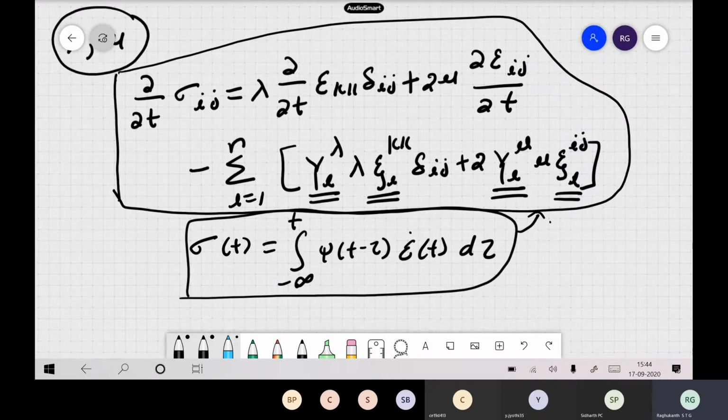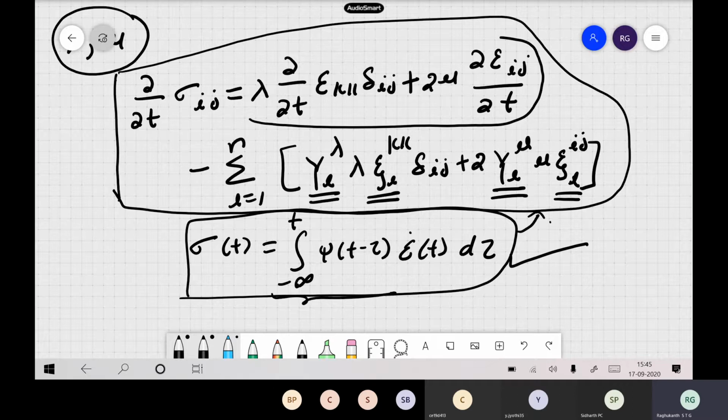See now, what is the main advantage of this type of equations? Can you point out when you look at this equation? What is the speciality? Differentiation is there, so we can solve in finite difference. That is fine, but if you look at the convolution, you cannot make out the actual. Numerical implementation is fine. Another advantage is, what is the first portion? This portion.